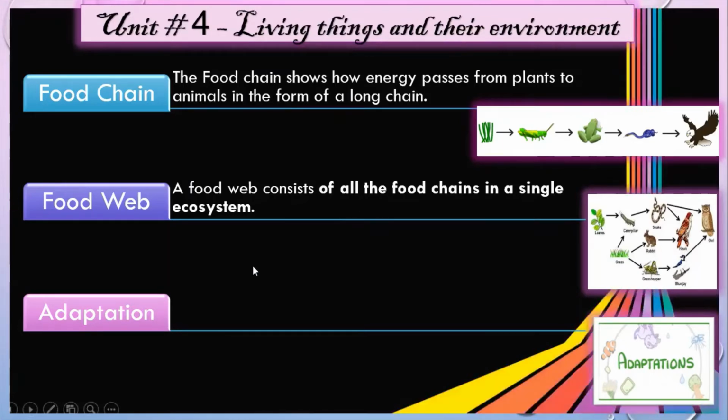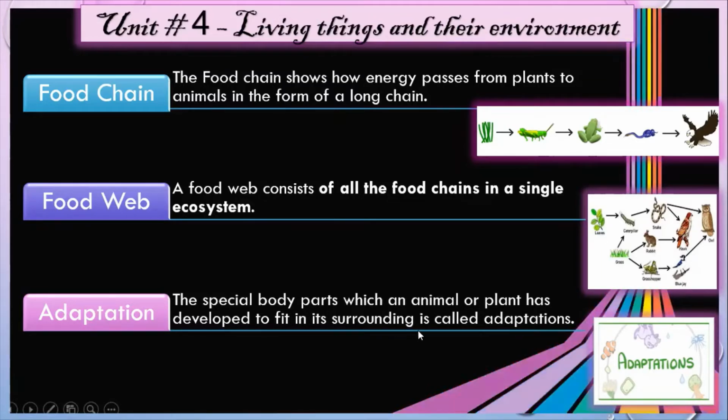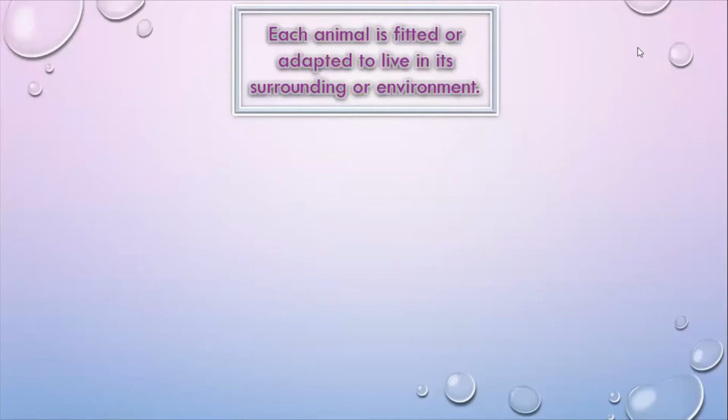Adaptation. All living things grow and change. When an animal or plant changes to fit its surroundings, we say it has adapted to its surroundings. The special body parts which an animal or plant has developed to fit in its surroundings are called adaptations. Adaptations in animals. Each animal is fitted or adapted to live in its surroundings or environment.